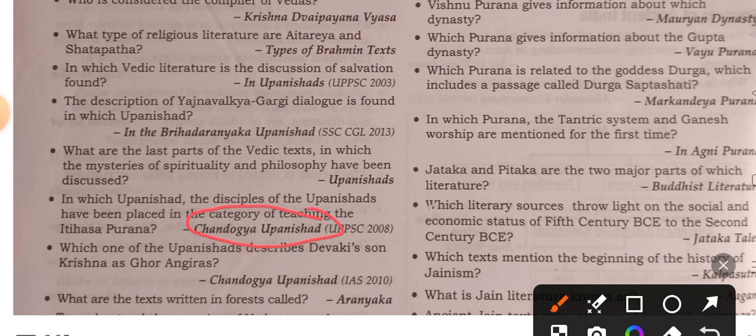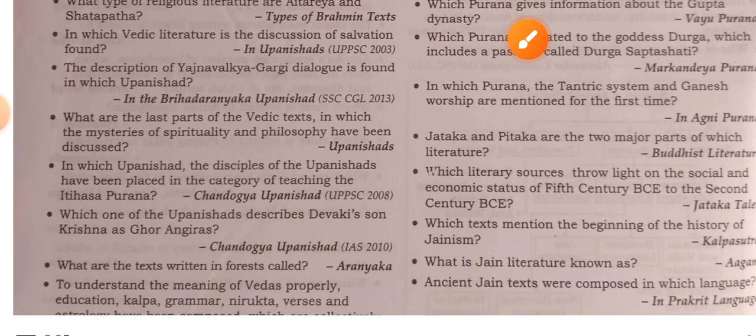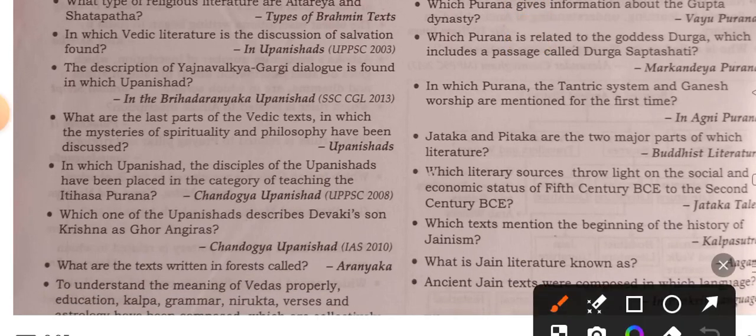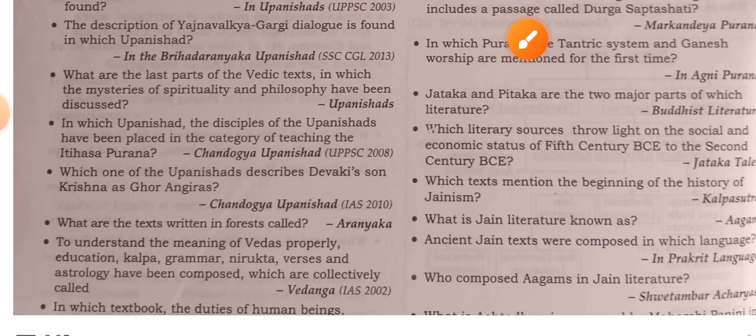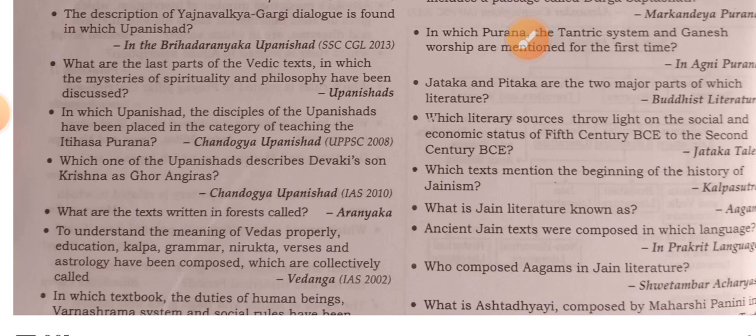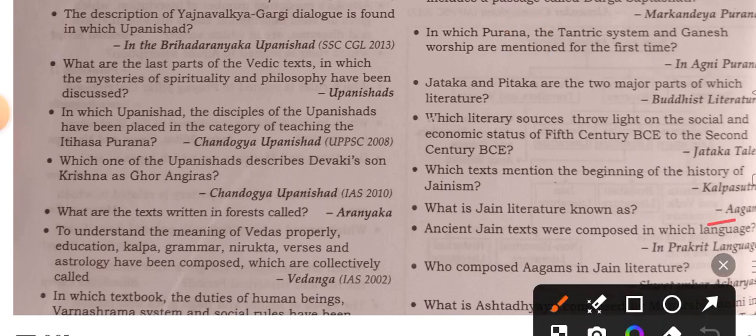Which literary source throws light on the social and economic status from the 5th century BCE to the 2nd century BCE? The Jataka tales. What are the texts written in the forest called? Aranyaka. What is Jain literature known as? Agam.